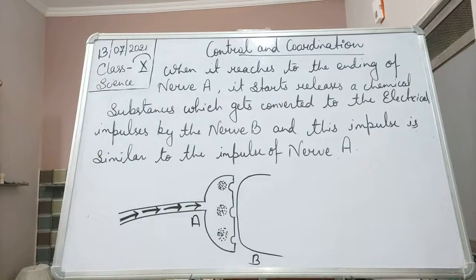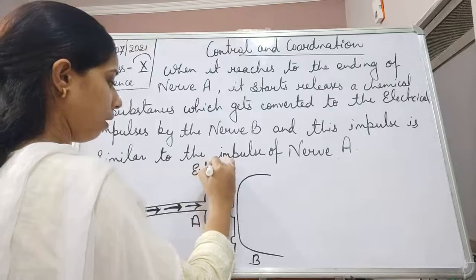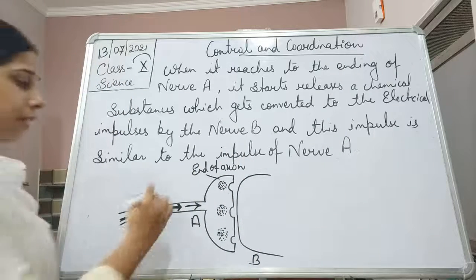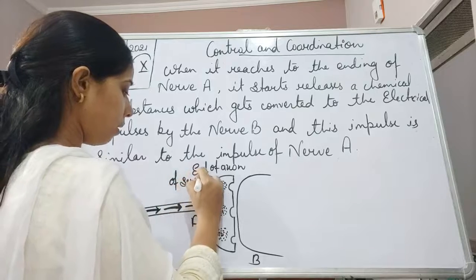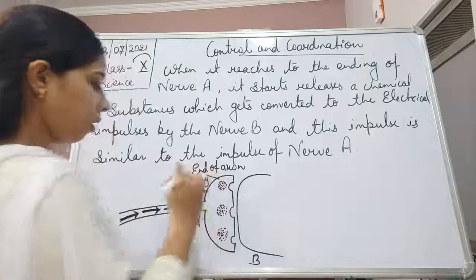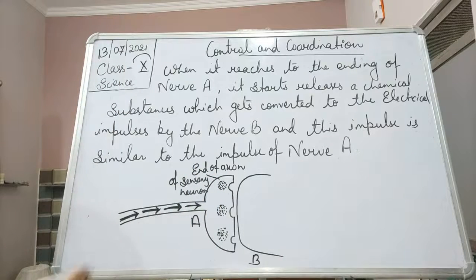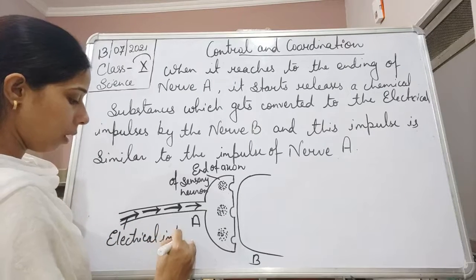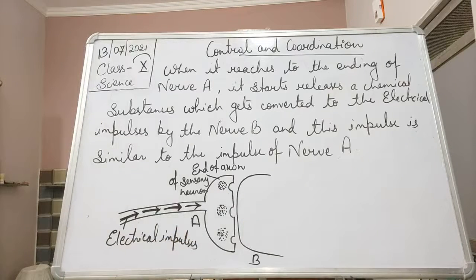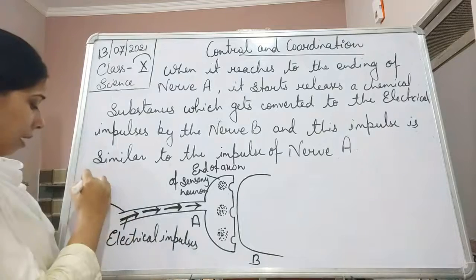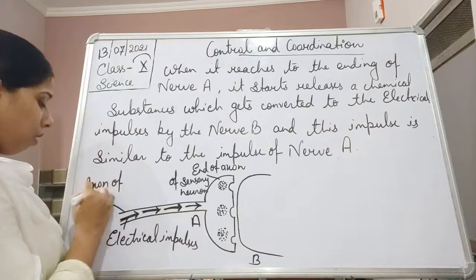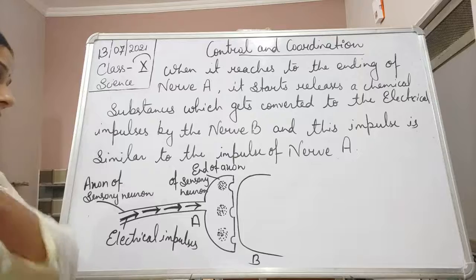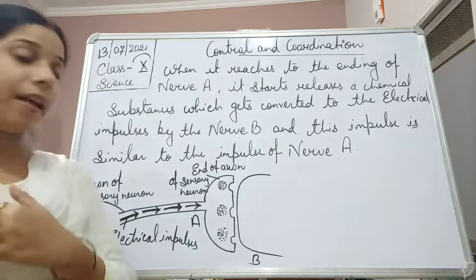This is the axon of the sensory neuron, this is the end of the axon of the sensory neuron, and these arrows are actually the electrical impulses of the neuron.